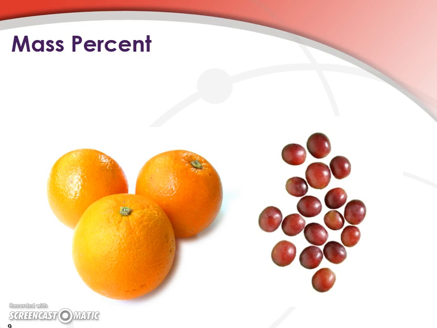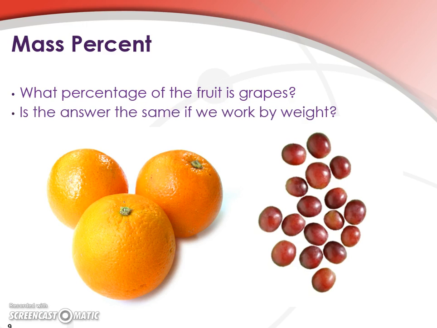So let's use another example to illustrate how the number percent is different than mass percent. We can look at this group of fruit and describe what percentage of the fruit is grapes. There are 20 pieces of fruit, so we've got 17 grapes and 3 oranges. Well, multiply by 5, so we get 15% oranges and 85% grapes. And that's true, but what if we wanted to work by weight percent? By weight percent, there are far more oranges than there are grapes. So we're mainly going to talk about the weight percent case today.